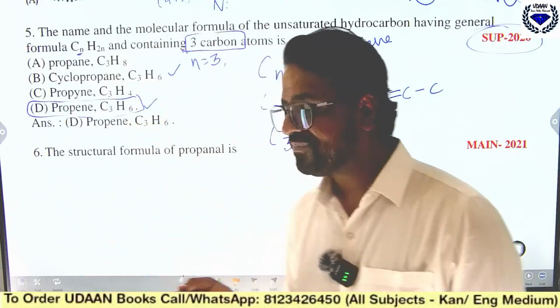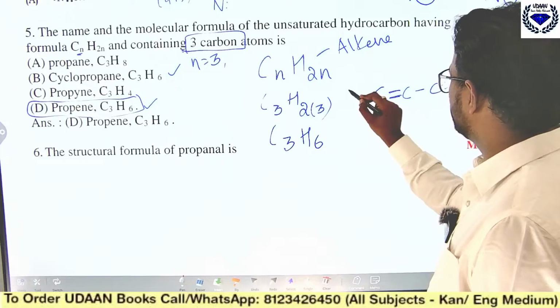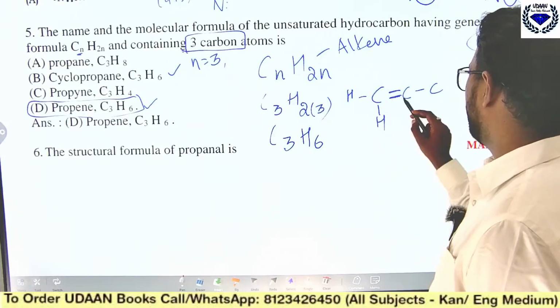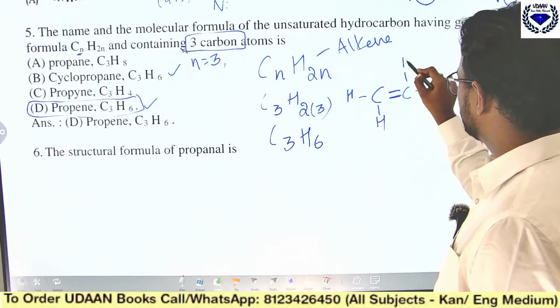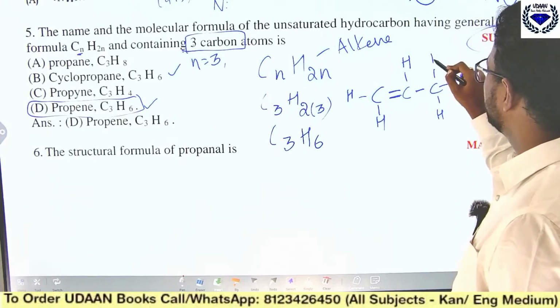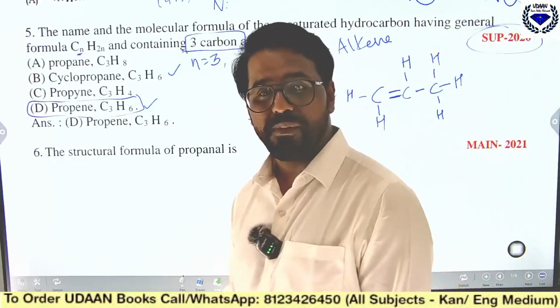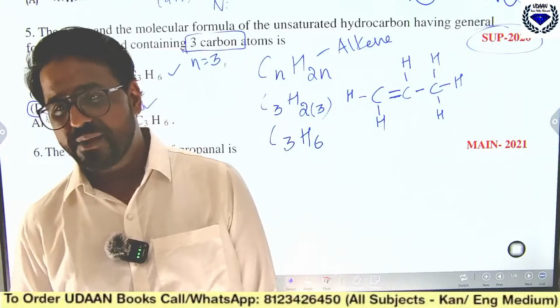Then you add hydrogens: 1 2 3 4 here, 1 2 3, then 4, then 1 2 3 4. So you will have the structure like this. This is the structure of propene. Why is it called propene? Because of the double bond between the carbon atoms.